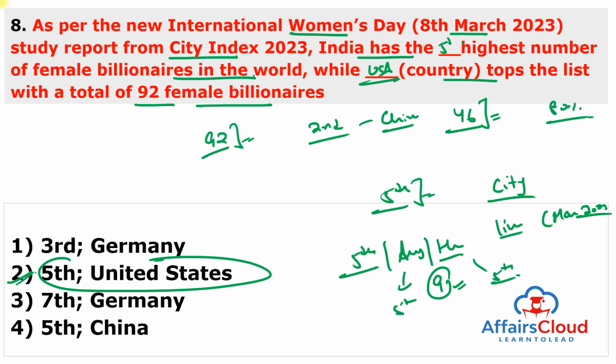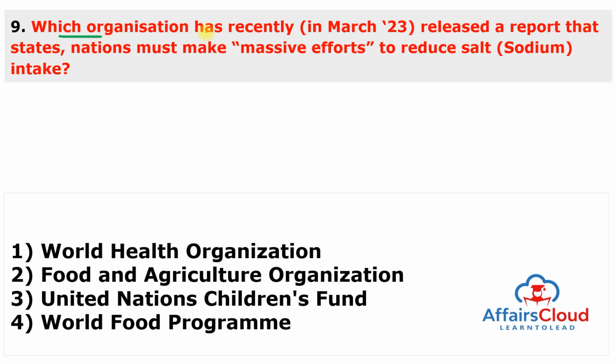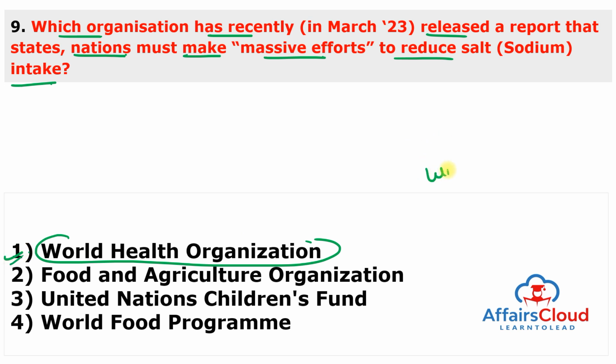Moving to the next question. Which organization has recently released a report that states nations must make massive efforts to reduce salt intake or sodium intake? And this organization is one and only WHO, World Health Organization. So the WHO Global Report on Sodium Intake Reduction states that nations must make massive efforts to get people to consume less salt, which can lower their risk of developing cancer, heart disease and stroke.